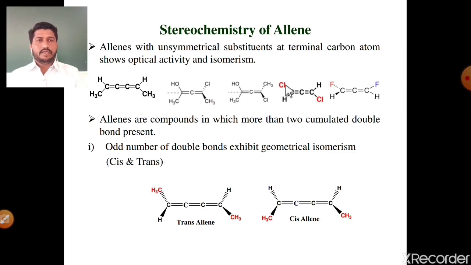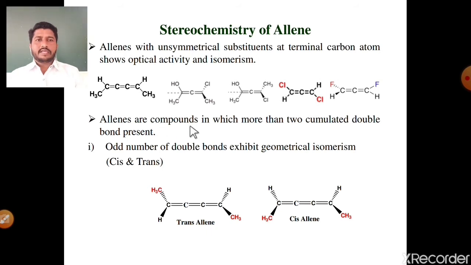Fourth example: Cl, H and Cl, H. It also shows optical activity, because in this example there are only two double bonds and the arrangement of these two double bonds is exactly perpendicular. This chlorine and hydrogen are in plane and the remaining hydrogen and chlorine are out of plane. This molecule does not show any element of symmetry, so it becomes optically active. Similar to the fourth example, the fifth has fluorine and hydrogen in plane and the remaining two out of plane, and it also shows optical activity.